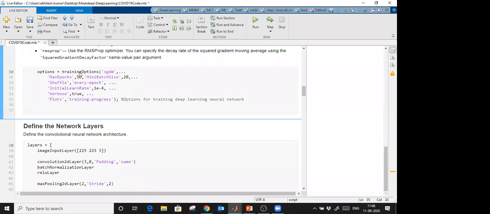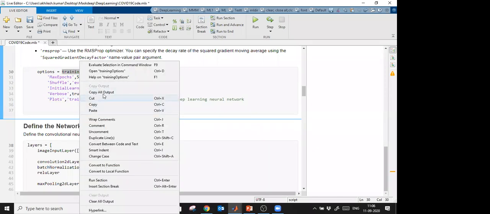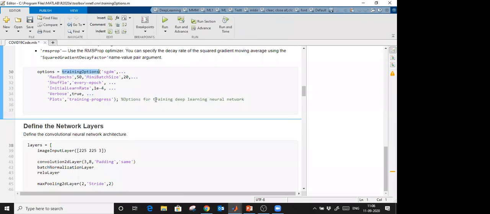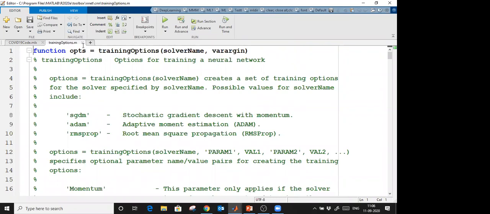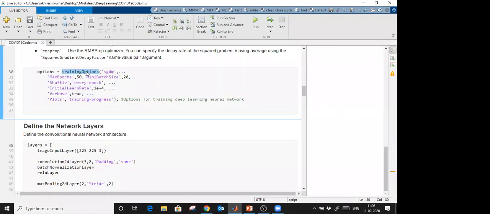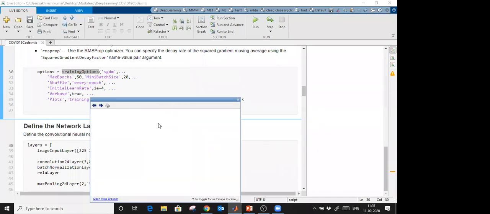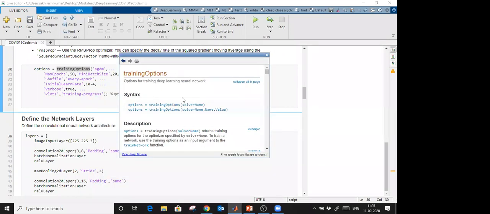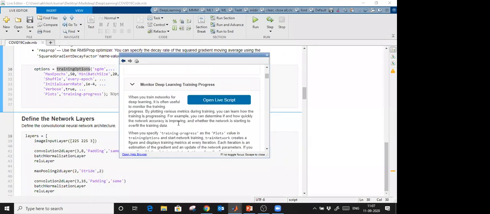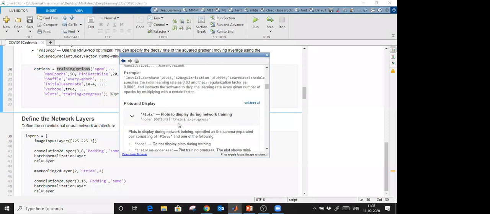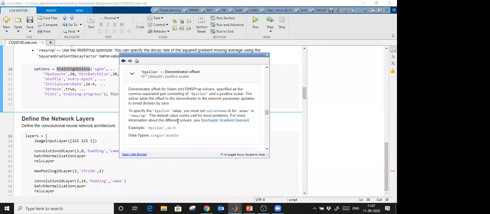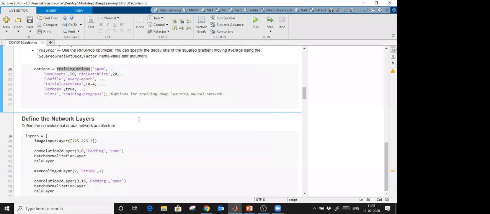If you want to know what more options you can give, just select this option and go here, and you can see what more options you can provide. Sorry, not this one. This is the source code of that. Just go into help and you can check from here. So documentation is very important when you are designing any kind of model. From time to time, check what more options you can use. Whatever functions you are using, first go into the documentation and check what functions are available there and what more properties you can provide, right?